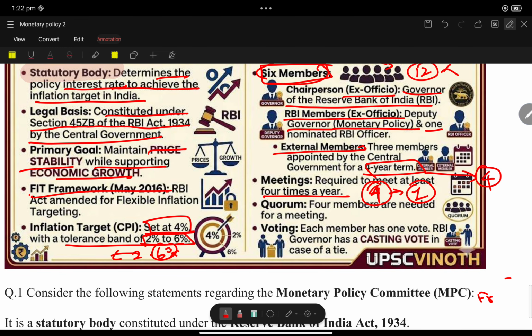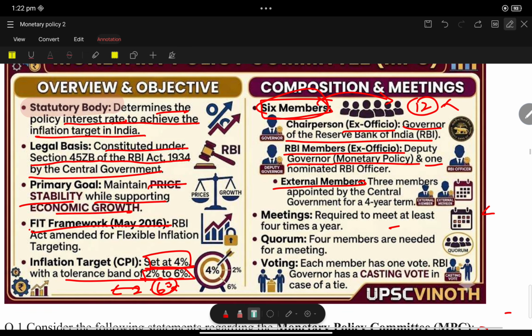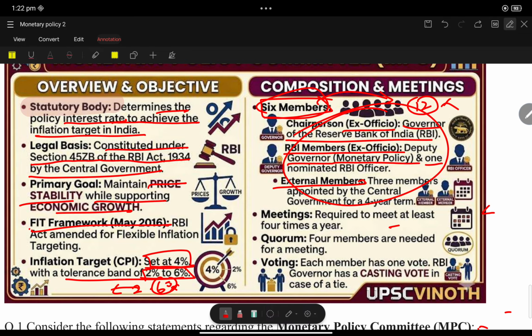Now, what is the quorum? They will look for all the members to come for a meeting, but if anyone is missing, they will not stop the meeting. The meeting will happen when 4 members join. That is called the quorum.